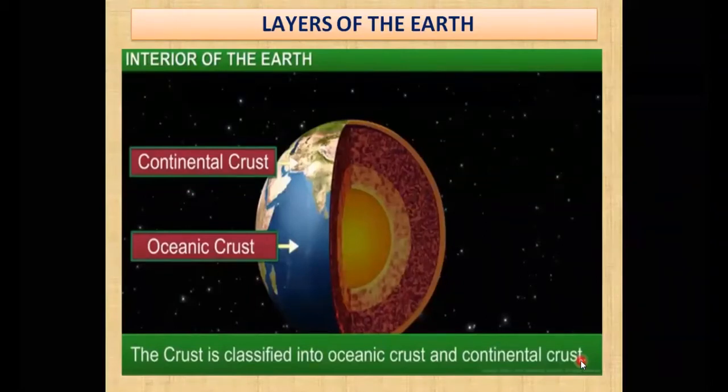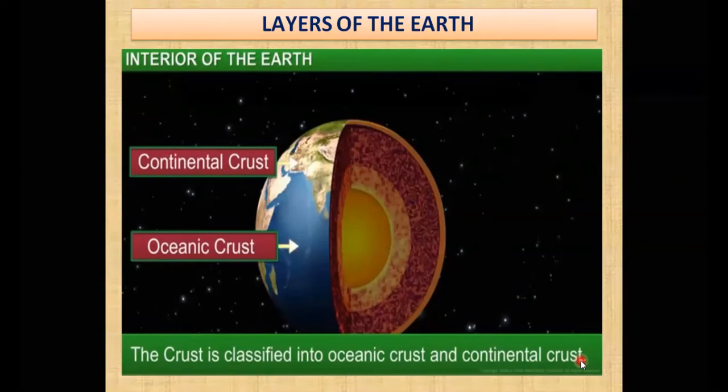Oceans में कोई घर नहीं बनाता है. No one is building their home in the oceans. But we are using the oceans. We are using a lot of materials or minerals and the fish and the aquatic animals. We are using them for our own purpose. But we do not live there in the oceanic crust. So this is another division of the crust.